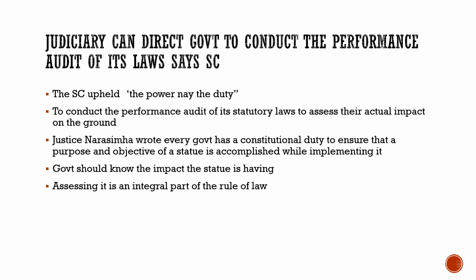For example, if any law is made by the government, it is the duty of the government to make sure that the purpose for which they made that law is achieved. For example, if they are making any law for the poor people, then the poor people should get the benefit of that. It is the duty of the states to check whether they are getting the benefit of that. With respect to that, the Supreme Court can direct the government to conduct the performance audit of its laws. Government should know the impact of the statute they are having. They should know the impact of the law they are having.